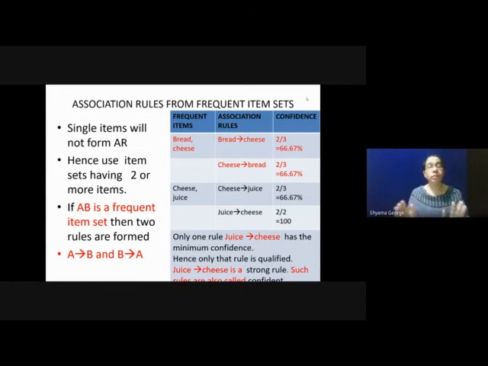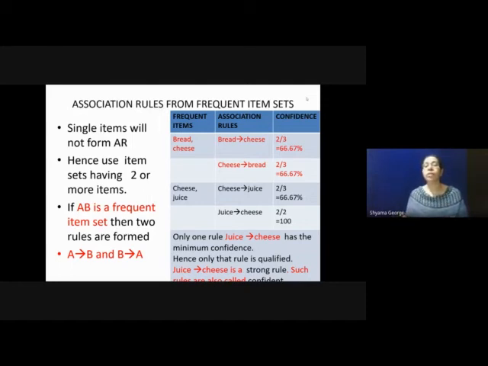If AB is a frequent item set, then two rules are formed: A gives B and B gives A. So for the frequent item set bread, cheese, we can form two rules: bread gives cheese and cheese gives bread. Similarly, from the frequent item set cheese, juice, we can form cheese gives juice and juice gives cheese.